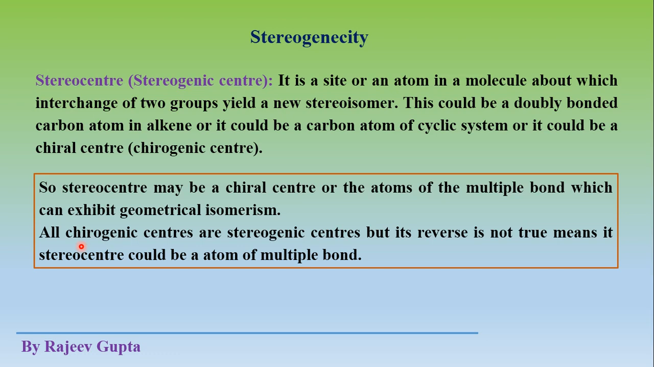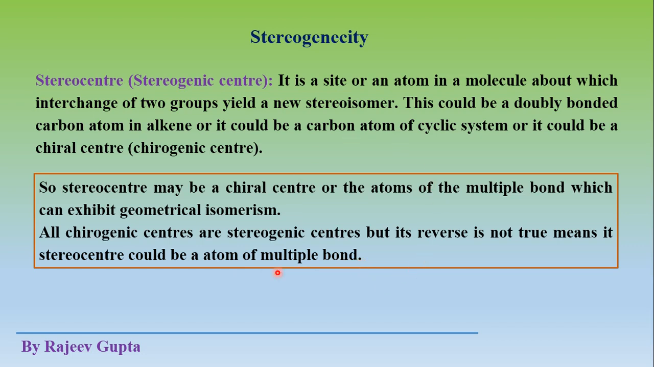Okay, means stereogenic center is a broad term where we classify inside it a new term, chirogenic center, for tetrahedral carbons, but overall all these types of sites are termed as stereogenic center. So all chirogenic centers are stereogenic centers, but its reverse is not true. Means all stereogenic centers could not be chiral centers. These could be atoms of multiple bonds.